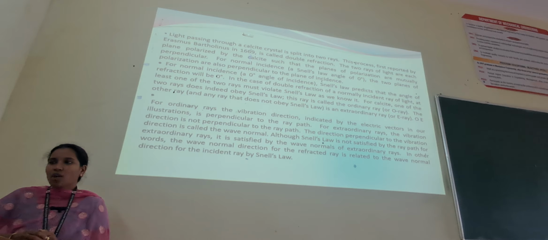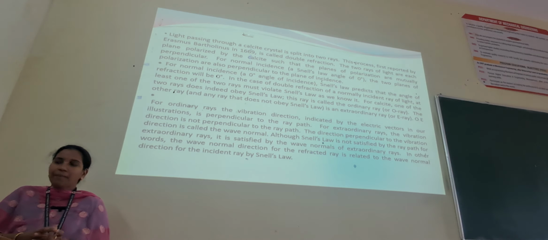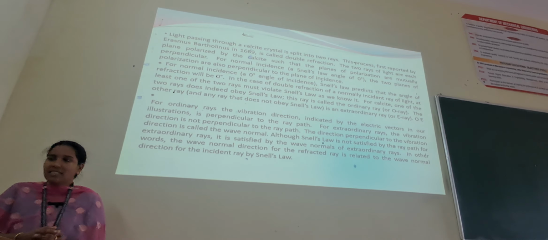such that the planes of polarization are mutually perpendicular. For normal incidence, an angle of incidence of 0 degrees, the two planes of polarization are also perpendicular to the plane of incidence. For normal incidence, Snell's law predicts that the angle of refraction will be 0 degrees. In this case of double refraction of a normally incident ray of light, at least one of the two rays must violate Snell's law, as we know.